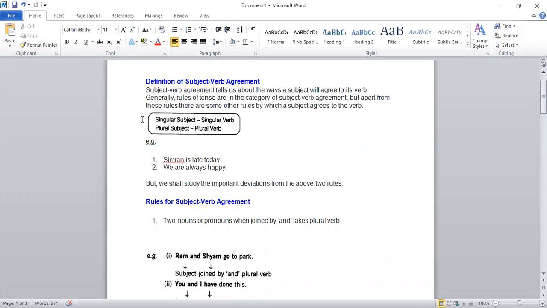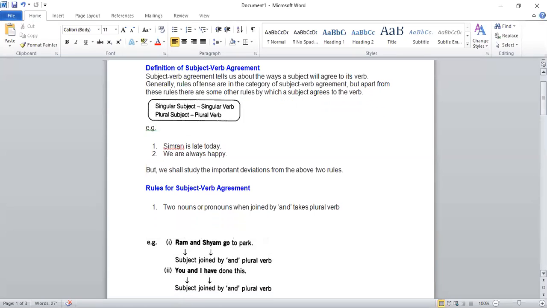As you can see in this box, a singular subject means you will use a singular verb, which is according to the singular subject. If a plural subject is there, you will use a plural verb. For example, just look here. Example is given: Simran is late today. You will not write Simran are late today. Right?